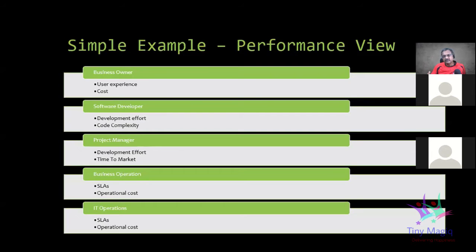So the point here is, when we discuss performance, typically we miss multiple viewpoints, and that hits us later. Classically, when we look at a performance view, usually the software developer's viewpoint or the technical architect's viewpoint alone is taken. But as architects, we are supposed to generate these views, capture them, and based on the information collected, come to a conclusion on how the architecture should handle each and every viewpoint's needs.